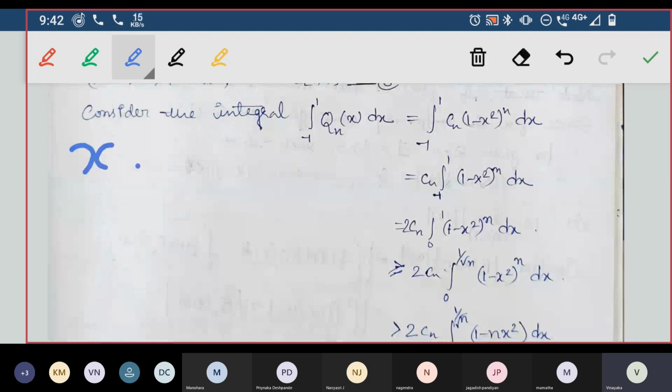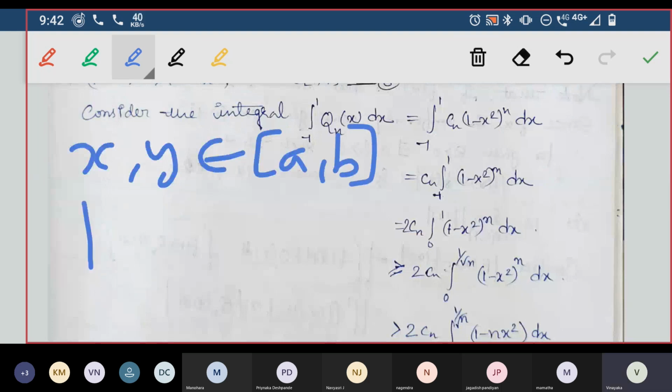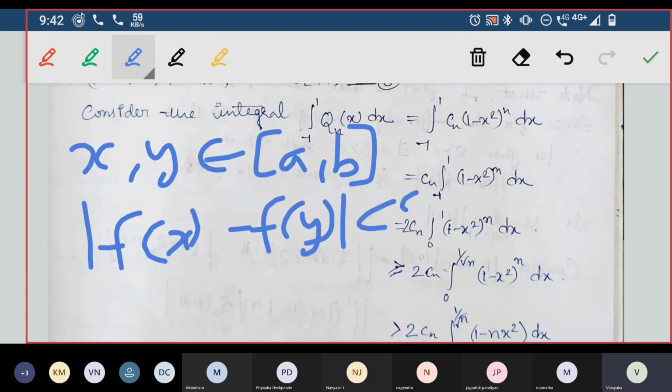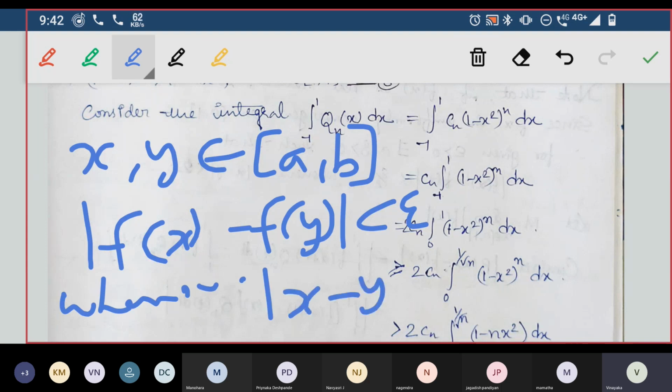For any x, y belonging to the interval [a, b], the absolute value of f of x minus f of y will be less than epsilon whenever the absolute value of x minus y is less than delta. So this is the definition of uniform continuity.